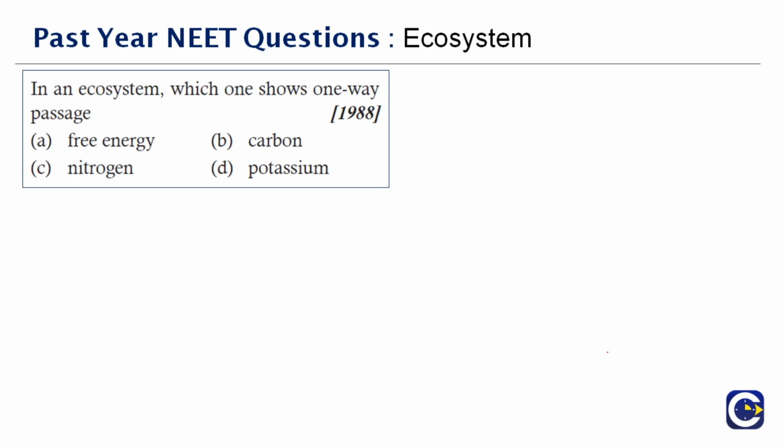Next question here. In an ecosystem, which one shows one-way passage? Okay. So what shows the one-way passage? Carbon, it's not like that because it is taken from the atmosphere, given to the organism, and again released into the atmosphere, so it's not one way. The right answer is free energy. Energy flow, as we already discussed when we saw the pyramid of energy.